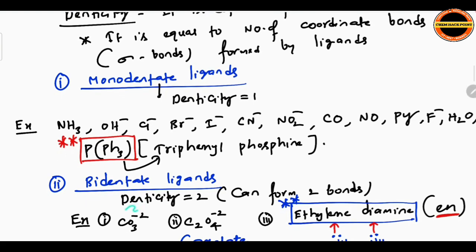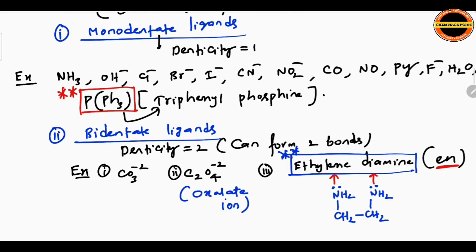Bidentate ligands, denticity should be 2, so they can form two bonds. Such examples are given here. All these examples you have to remember. If you want to note them down or refer to them again, you can pause the video and refer to it.